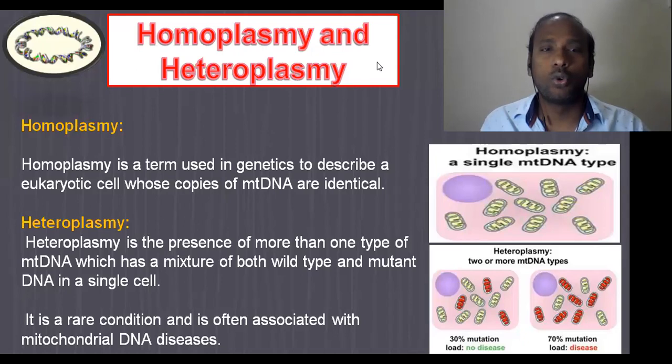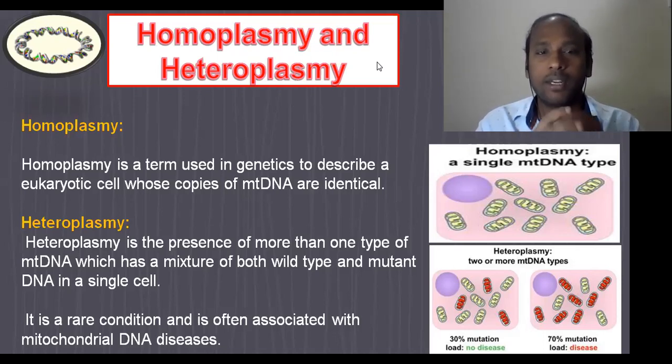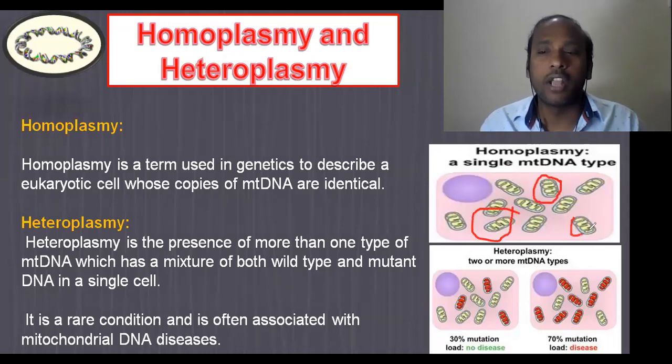These are two terms we regularly use with respect to mitochondrial DNA. One is homoplasmy, and the second is heteroplasmy. Homo, the name itself indicates that the mitochondrial DNA are identical. There are n number of mitochondria in a cell, and each and every mitochondria has identical copies of DNA.